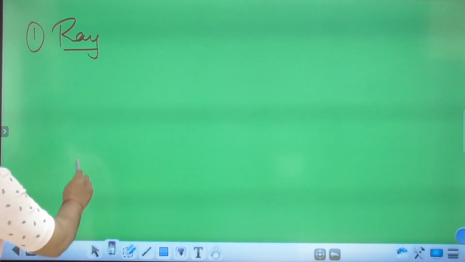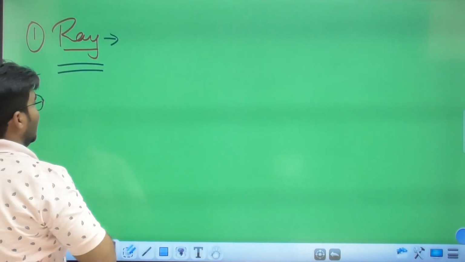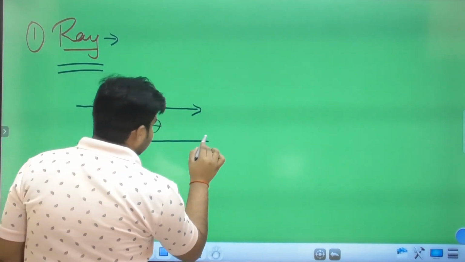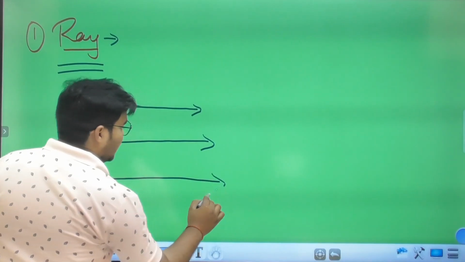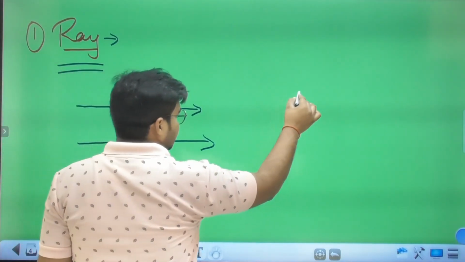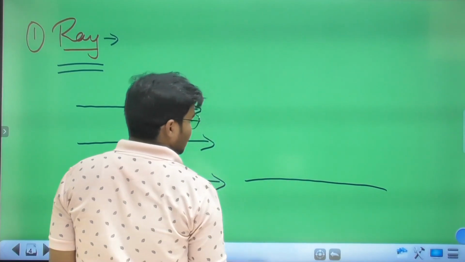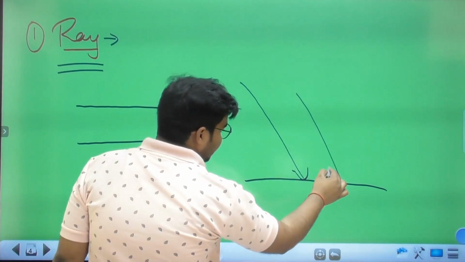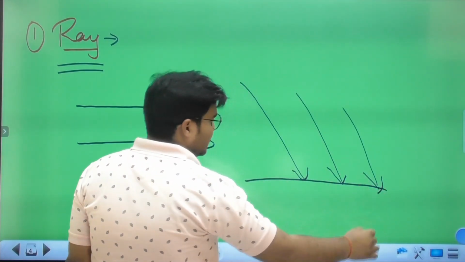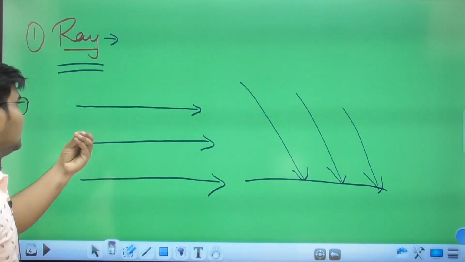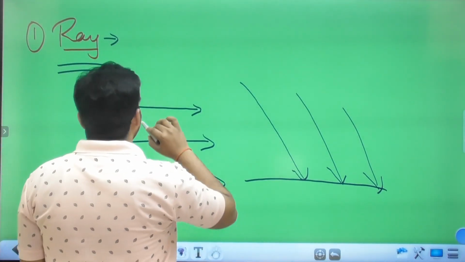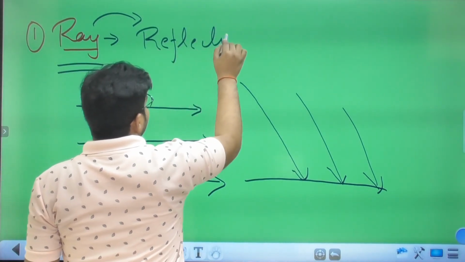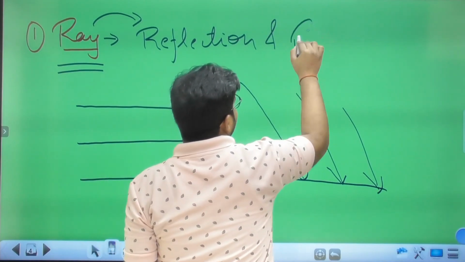Let us see. The first one is ray. The ray is just simply like this on any object. Suppose there is an object and light falls on it in ray form. This one is of ray type. The phenomena involved in this are reflection and refraction.